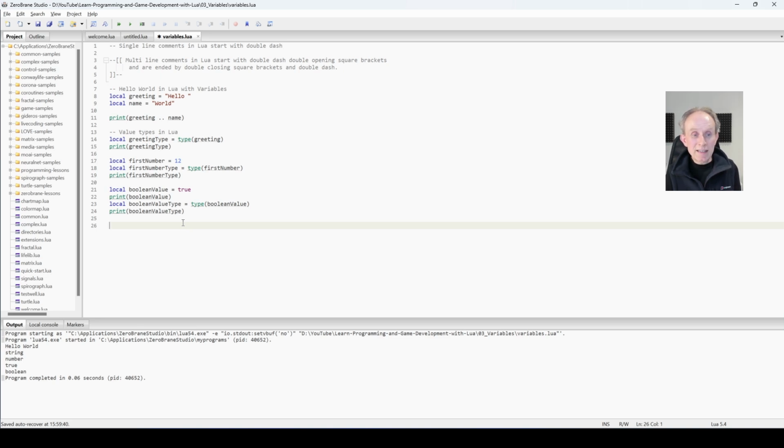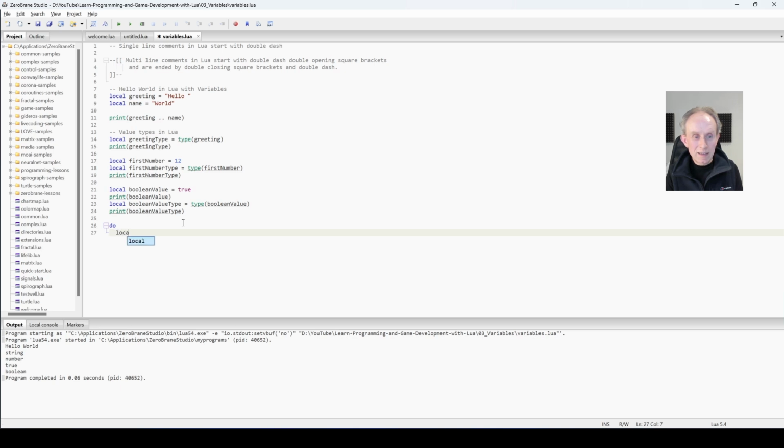So to demonstrate how local variables actually work, I'm going to introduce the concept of the code block. We can explicitly declare a code block simply using the keywords do and end like this. So I've typed in do and then return, and then Zero Brain Studio does the indentation for me. I'm now going to create a local variable here called greeting, and that will shadow the variable we created earlier.